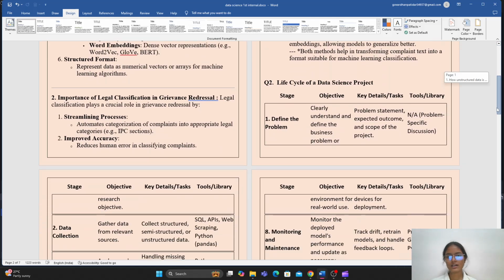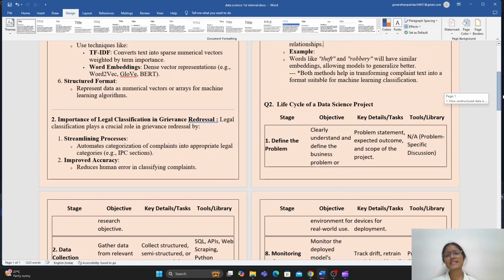After that, the next question was that we have to discuss the life cycle of a data science project. There were many stages given, in total 9 stages. First of all, you have to define the problem. The objective is to clearly understand and define the business problem or environment for real world use.